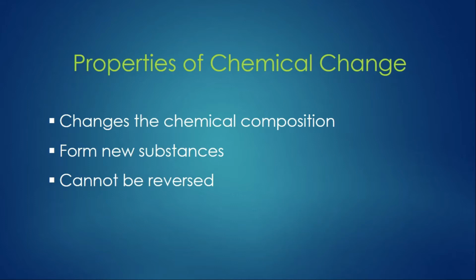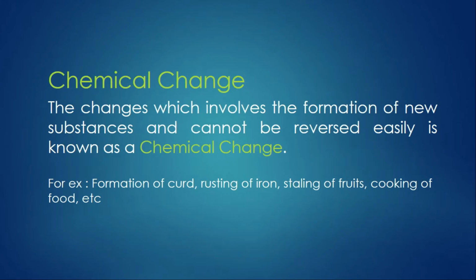This brings us to the definition of chemical change, which tells us that any type of change which involves the formation of a new substance and cannot be reversed easily is known as a chemical change. Some more examples of the chemical changes can be formation of curd from milk, rusting of iron, ripening of fruits, cooking of food, etc.